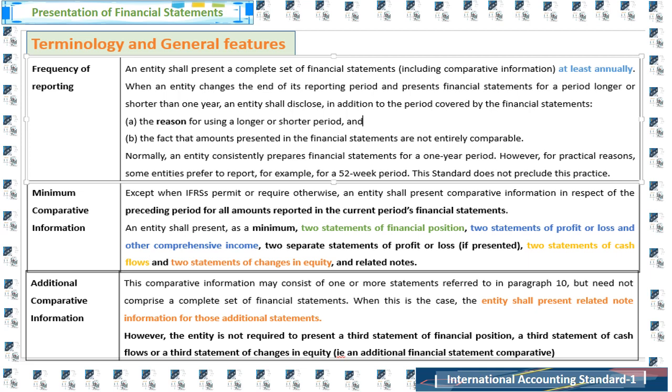Then, additional comparative information in the financial statements. This comparative information may consist of one or more statements referred to in paragraph 10, but need not comprise a complete set of financial statements. When this is the case, the entity shall present related note information for those additional statements. However, the entity is not required to present a third statement of financial position, a third statement of cash flows, or a third statement of changes in equity.